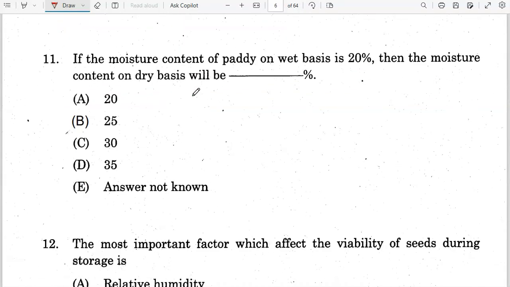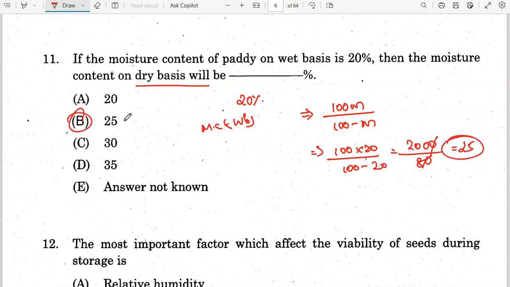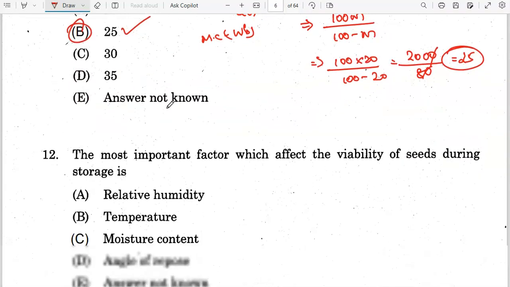Next question. If the moisture content of the paddy on wet basis is 20%, the moisture content on dry basis will be. So wet basis is given. We want to find this for dry basis. So we can use the formula 100 m divided by 100 minus m. So 100 into 20 divided by 100 minus 20. So 2000 divided by 80, which is nothing but 25. Okay, so therefore option B is the correct answer, 25%.